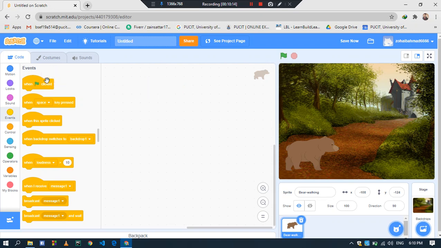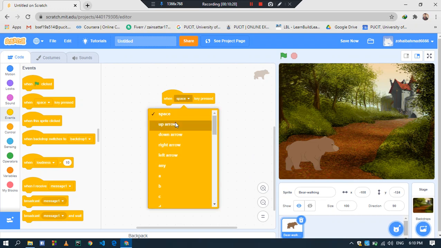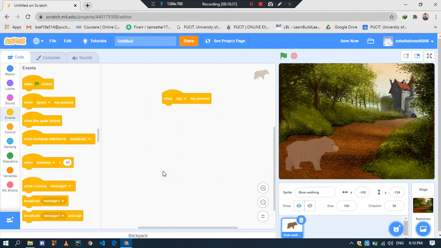You can also select this, When space key pressed. Now when you press the space key, the whole code that you write below it will start. You can also change space to any key. Now any key that you press on your keyboard will start our animation. Here I use the green flag. Where is this green flag? There is the green flag. When you press this, the whole code that you write there will start.